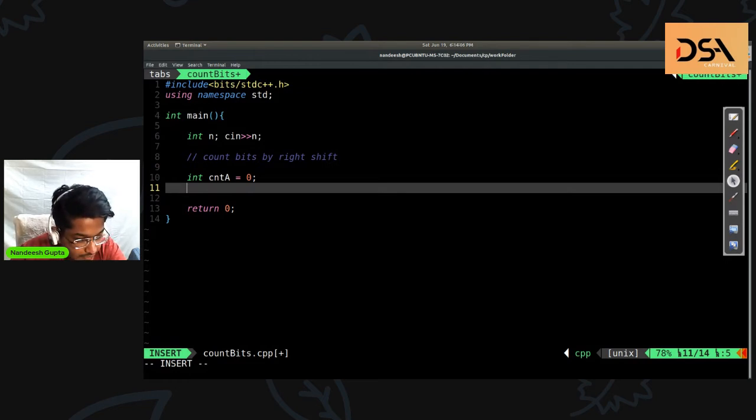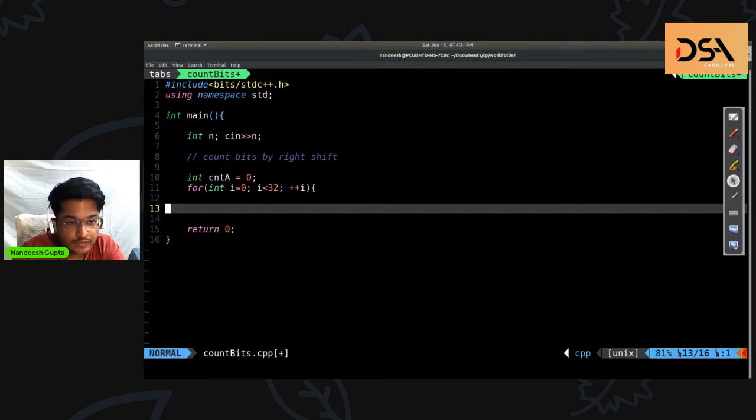Tulsi says we can check one by one single bit. Exactly, Tulsi is correct. So this is what we are going to do in the first method. Now, how many bits does the int data type have? 32. Okay, so we need to run the loop 32 times only.